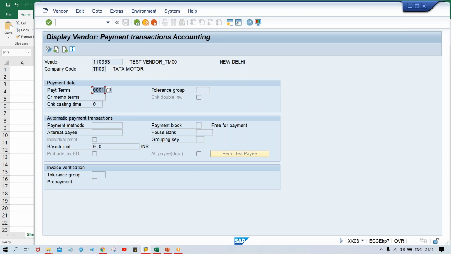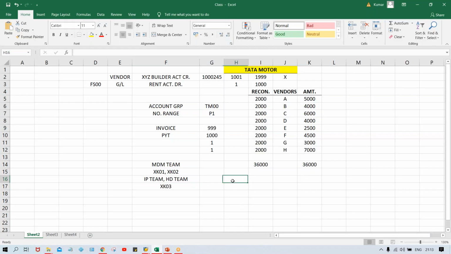If we give access for change mode, in the sense XK01, XK02, there might be chances that by mistake somebody makes some changes, and we don't know, the vendor also doesn't know. Instead of 0001, let's suppose there is a terms of payment TM30.